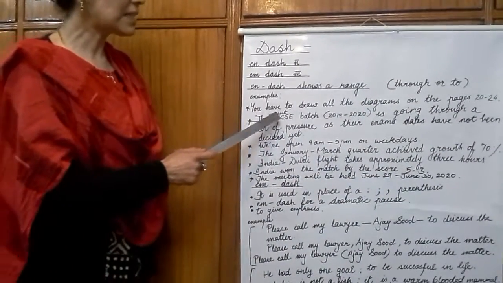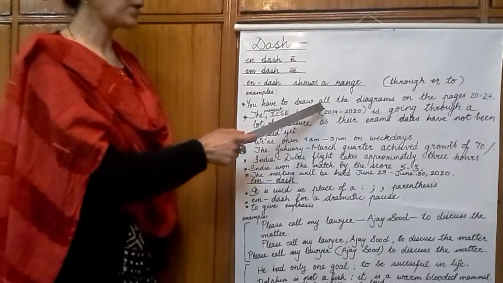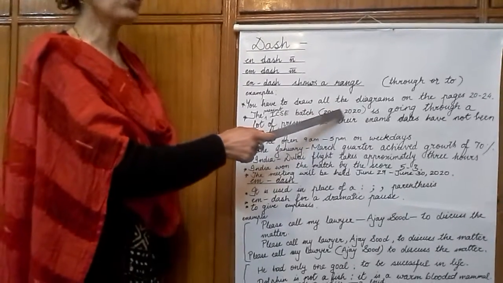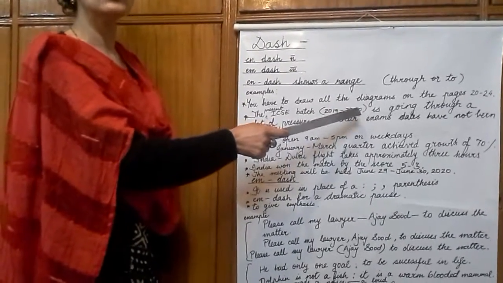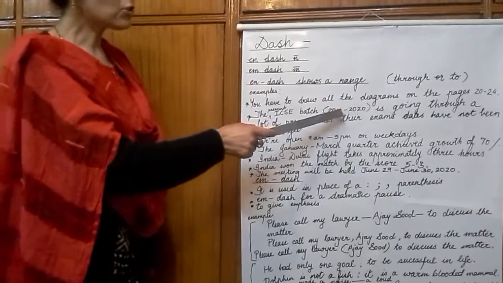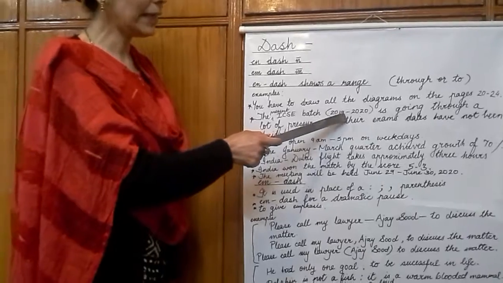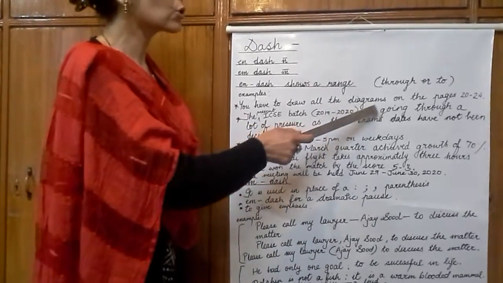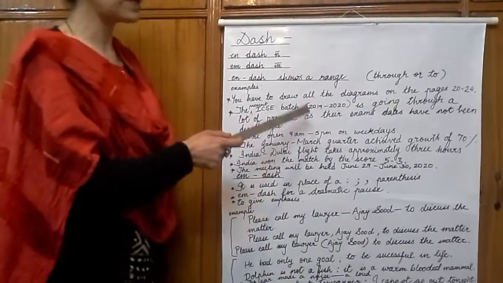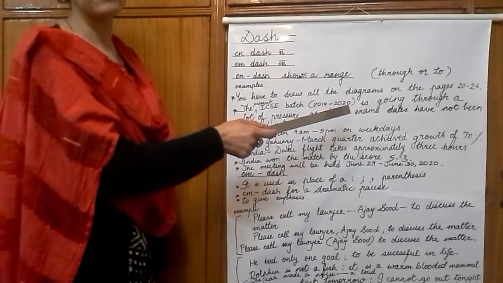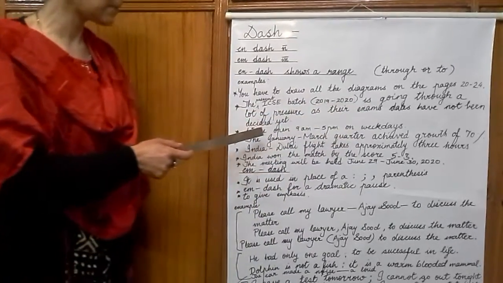Now, the present ICSE batch 2019–2020. So here, in place of this dash, what is the word I'm using? To. 2019 to 2020 is going through a lot of pressure as the exam date has not been finalized.